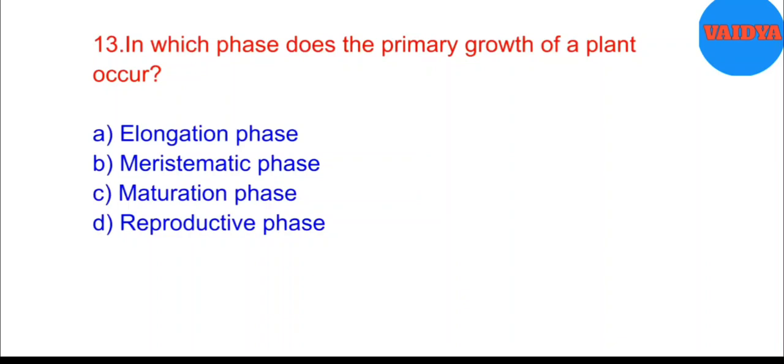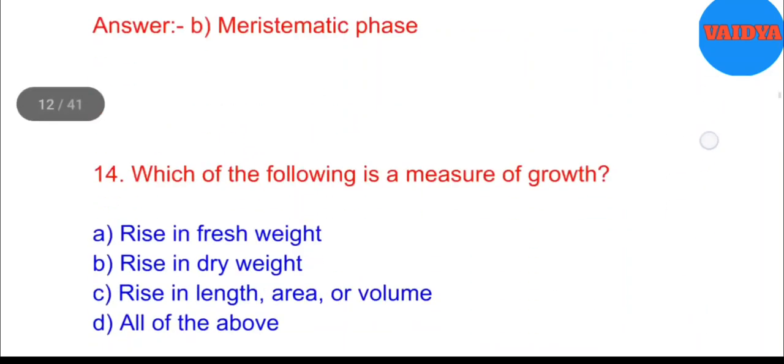13. In which phase does the primary growth of a plant occur? A. Elongation phase. B. Meristematic phase. C. Maturation phase. D. Reproductive phase. Answer. B. Meristematic phase.